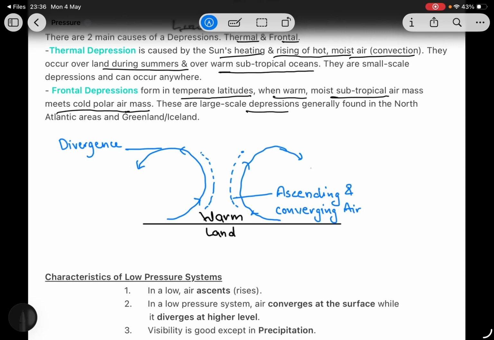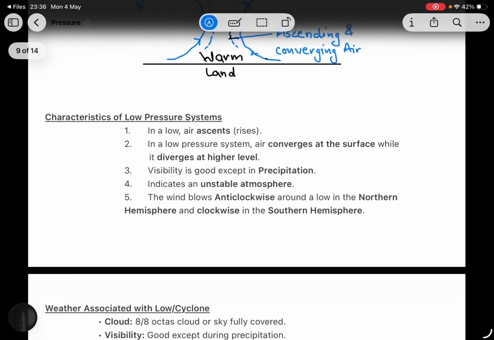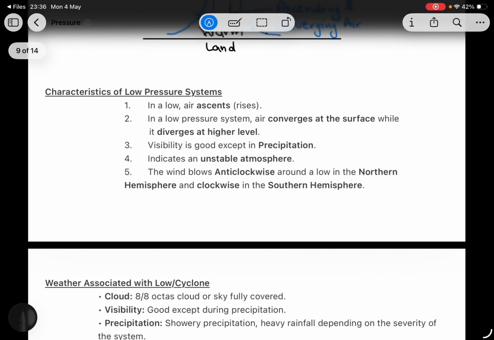These large-scale depressions are generally found in the northern hemisphere, in the North Atlantic area, around Greenland or Iceland. Here is a warm land. Air converges here and also ascends, goes upwards, and there it cools and diverges.